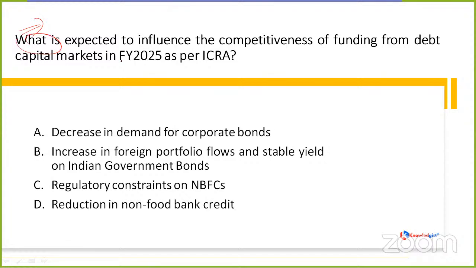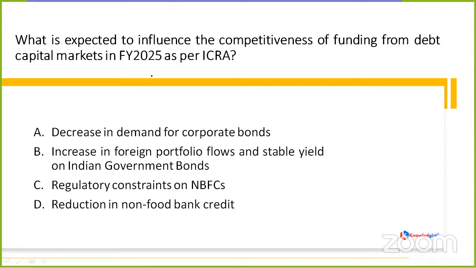Next question is asking what is expected to influence the competitiveness of funding from debt capital markets in the FY 2025 as per ICRA. In its new report, ICRA also gave additional information regarding the expected influence. Is it a decrease in demand for corporate bonds, an increase in foreign portfolio flows, stable yield on Indian government bonds, regulatory constraints on NBFCs, or a reduction in non-food bank credit?